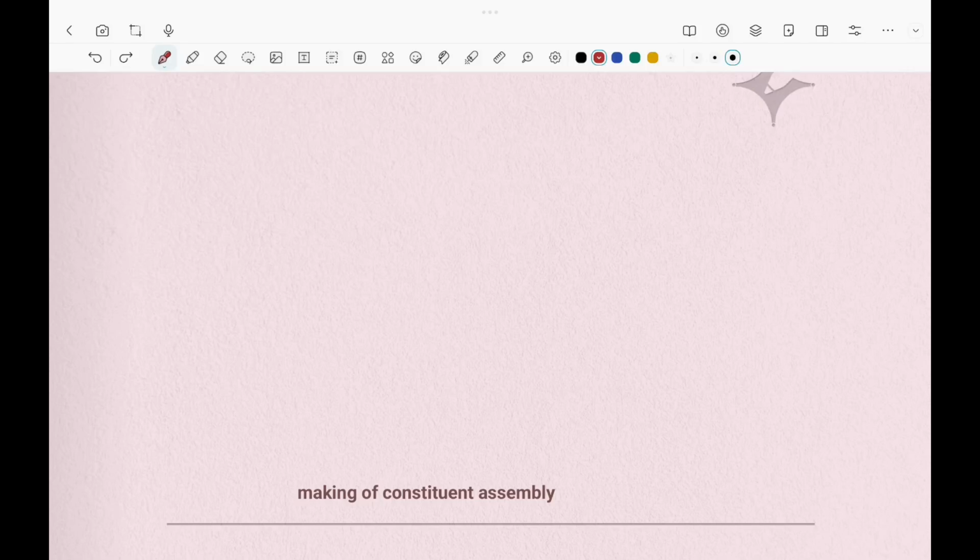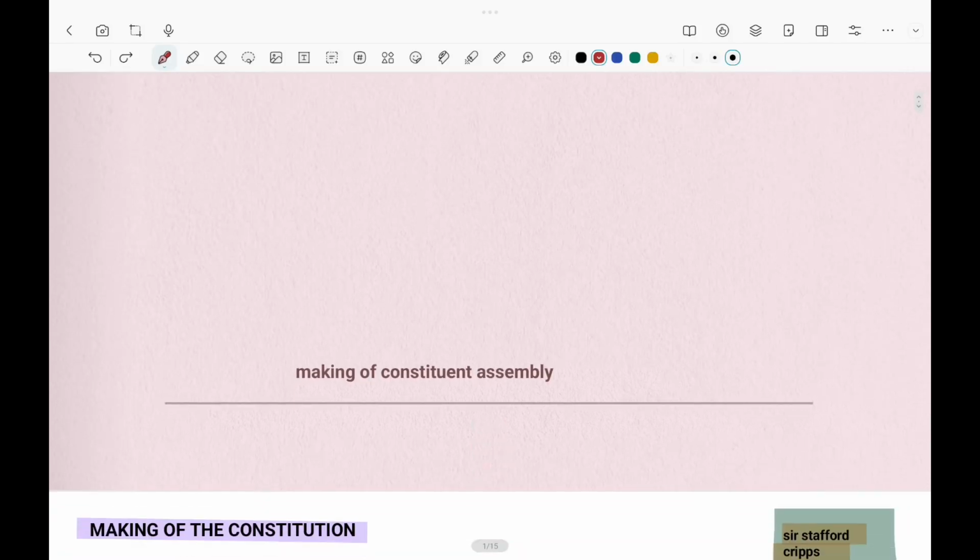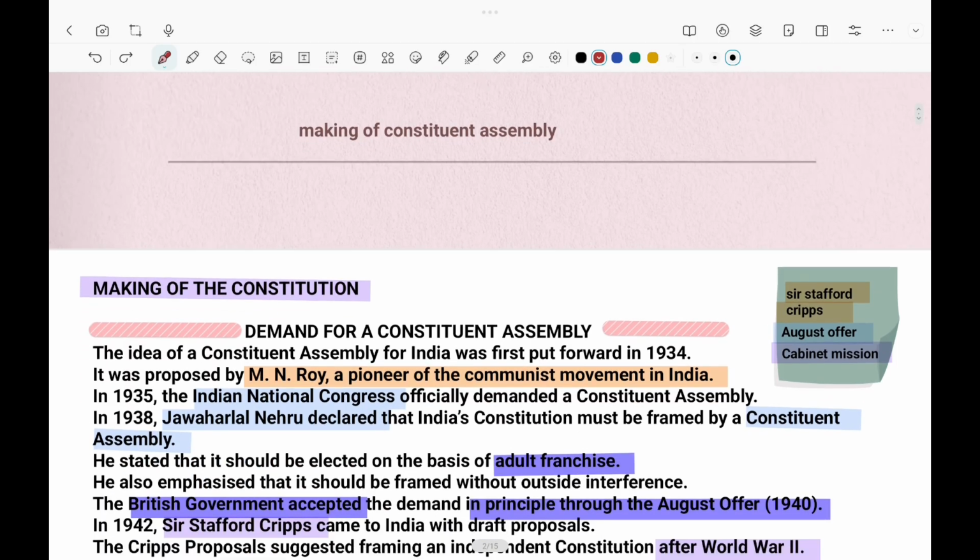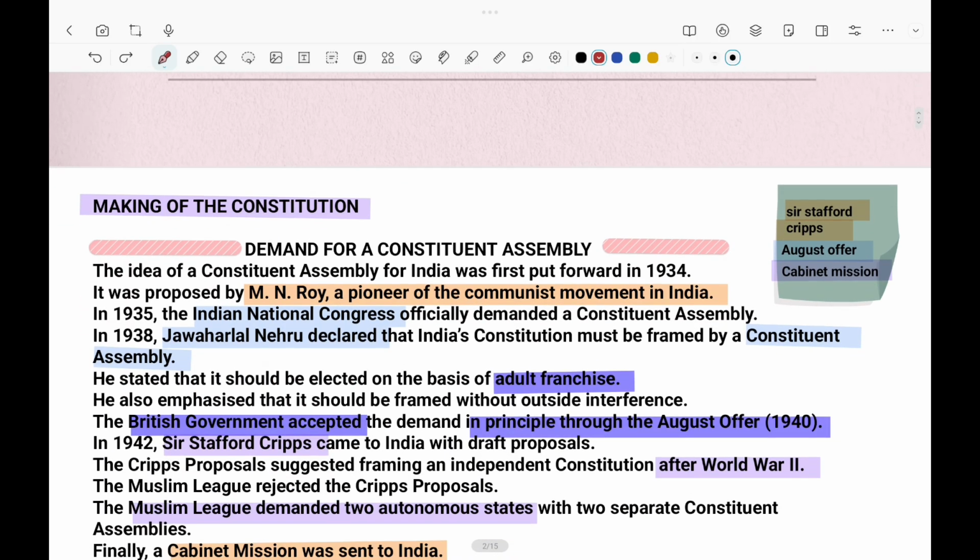Hello everyone. Now let us start a new chapter, that is the making of the constitution, or the constituent assembly. First of all, I request you to keep your Lakshmikant book aside and just focus on the key points that will be mentioned in the index, such that when I explain each and every topic individually, it will become very easy for you.